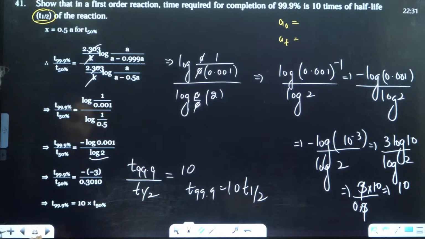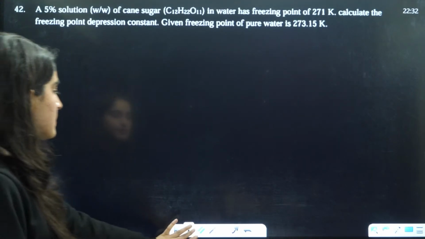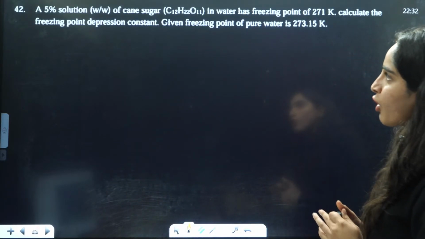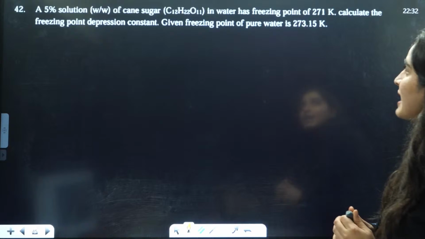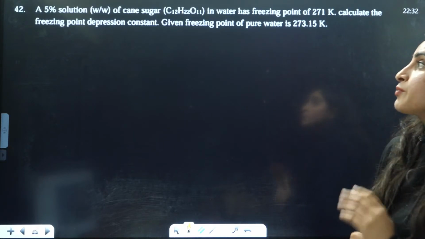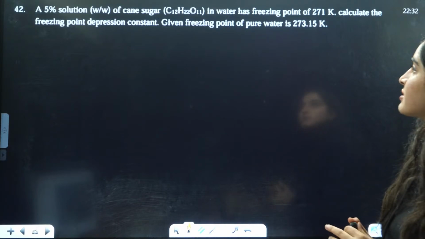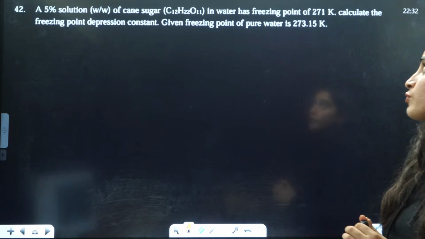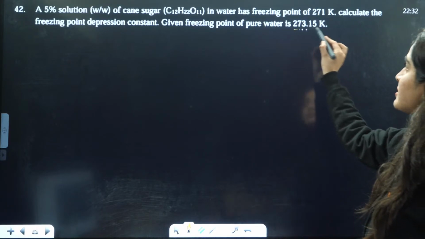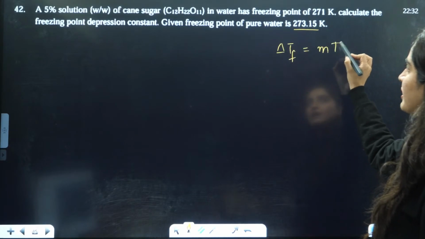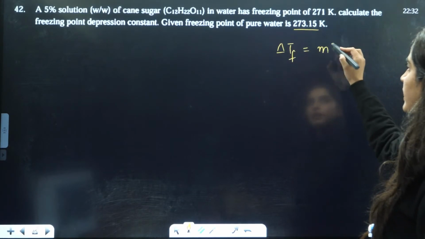Okay, yes. Now, next is: a 5% solution of cane sugar in water has freezing point 271. Calculate the freezing point depression constant. That means they're asking you about Kf. Given freezing point of pure water is given to be this. So firstly, we know that delta Tf is equal to molality into Kf.